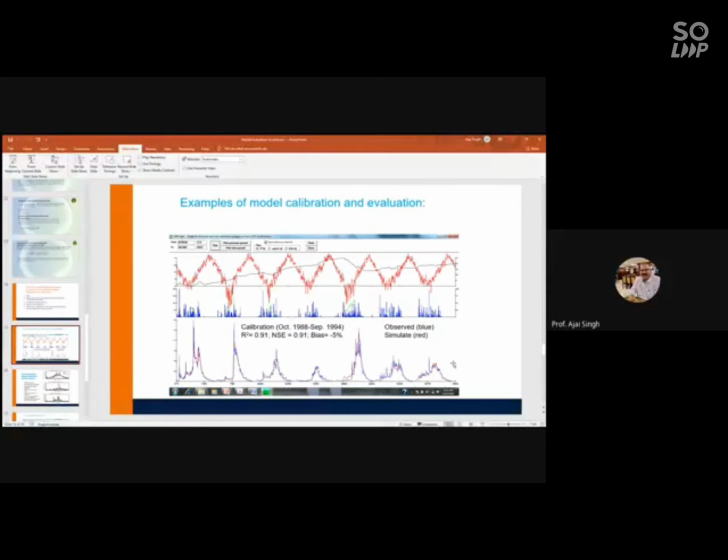If you are using a DEM and land use map at 10-meter resolution, then that will give a very great result. There is no doubt. So it all depends upon the spatial input, the model structure, and your own expertise to handle the model. So this seems to be a good result. I would say this is a good result.